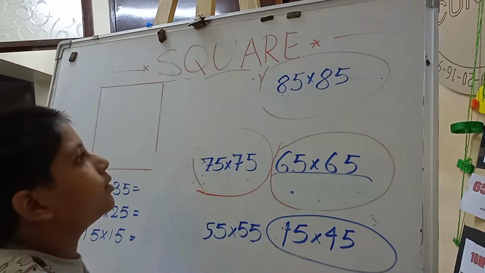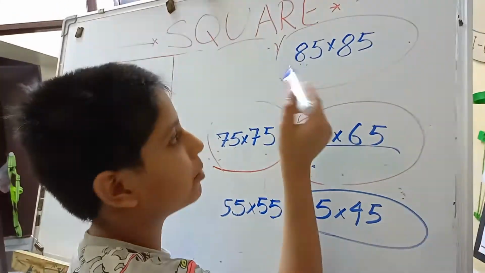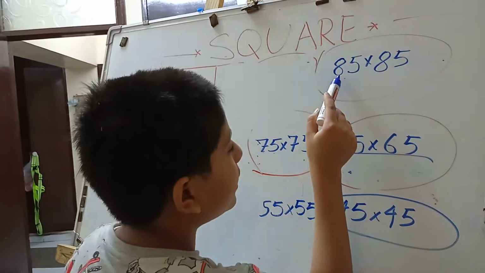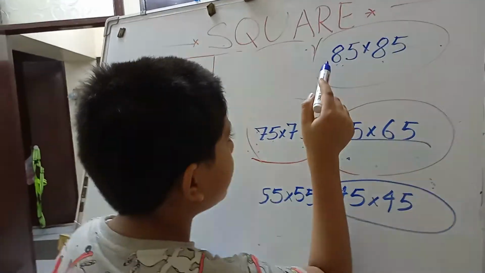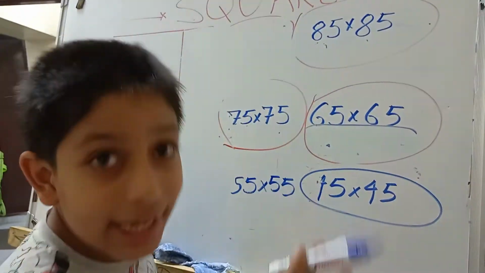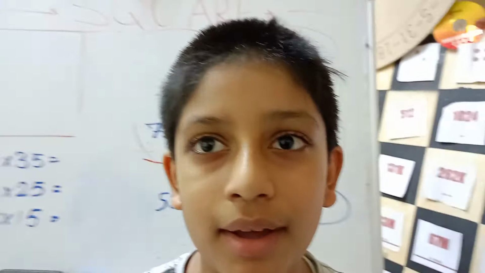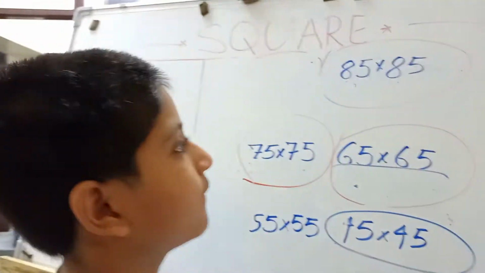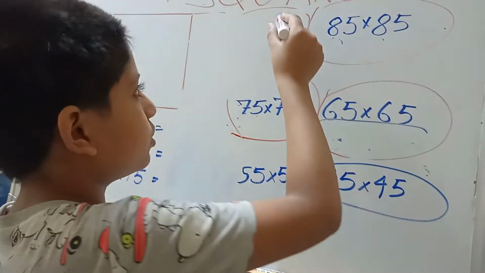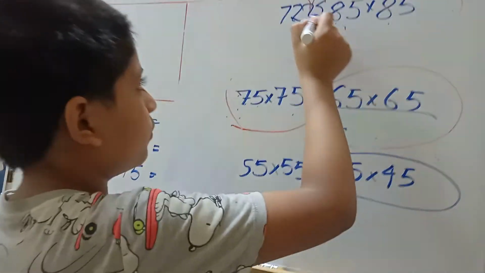Now if you want to square this, you will use the same method, as I've told you. Now again, you write 85. Now 8, we multiply 8 by the next natural number. The next natural number is 9. 9 eights are 72. Yes, 7225.